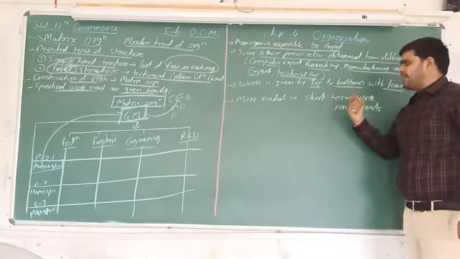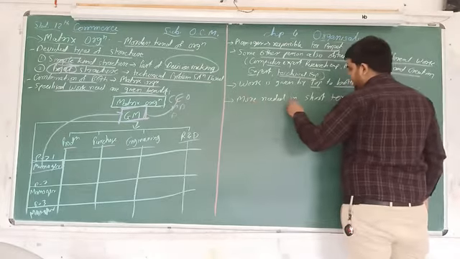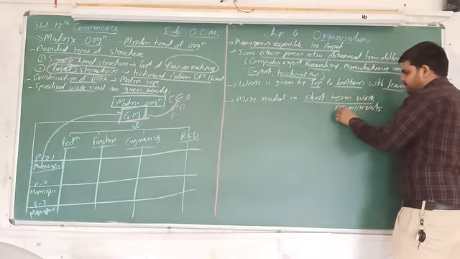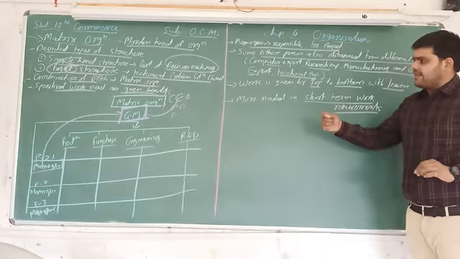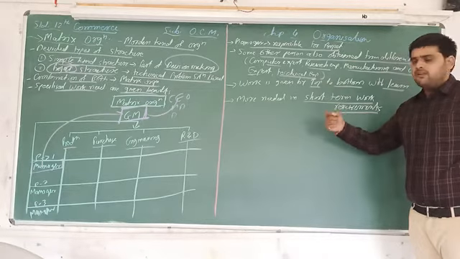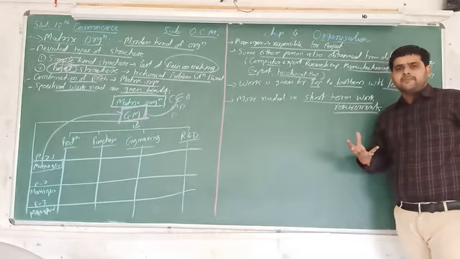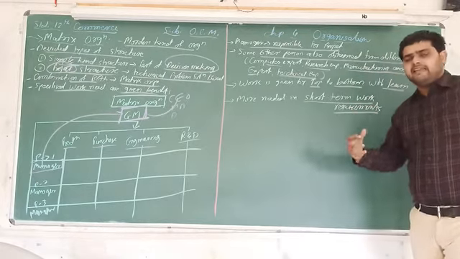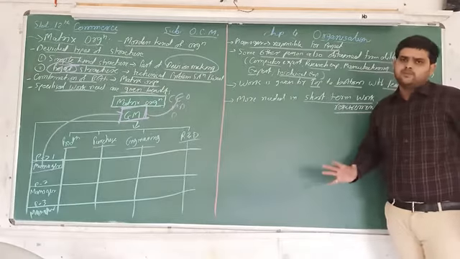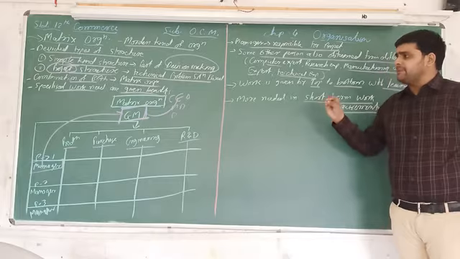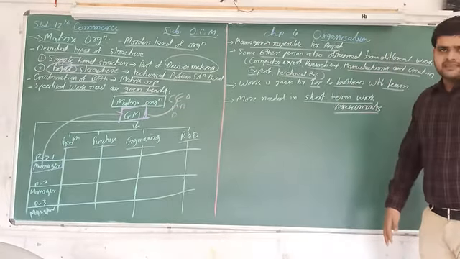This type of organization is useful when short term work is required, when short term people are there. When project work is there, this type of organization is useful. So this is the simplest formation of matrix organization.